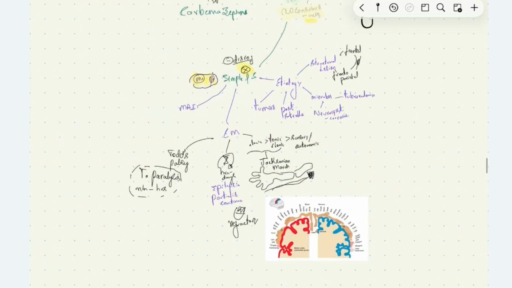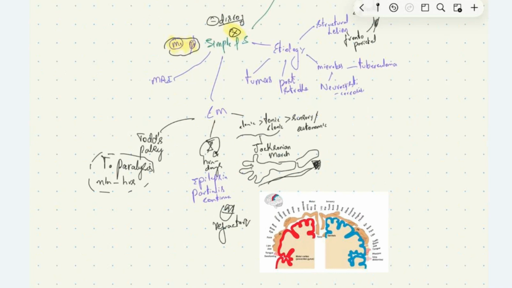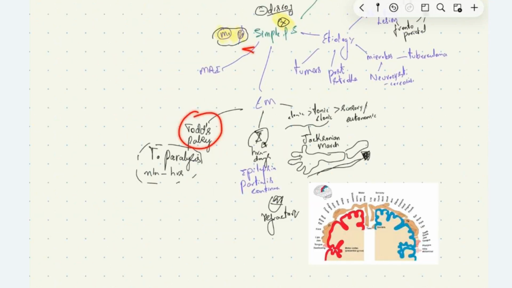So under clinical manifestation of simple partial seizure, we have one variety called epilepsia partialis continua, meaning the epilepsy continues for hours to days and it is refractory to drug therapy. We have Todd palsy in case of simple partial seizure, where the patients will experience transient paralysis of the muscles for minutes to hours following the attack of simple partial seizure. This is called Todd's palsy.